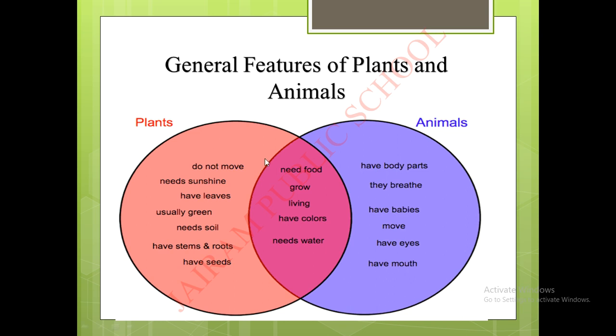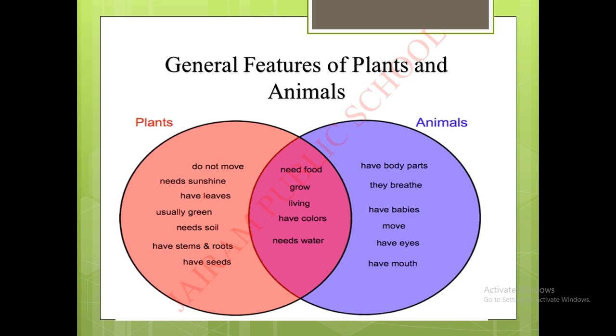Right. First, we can see about the plants. What is the first point given? Plants do not move. Why the plants can't able to move, children? Yes, as they don't have legs like animals, they can't able to walk. Yes or not? Yes. What is the next point given? Needs sunshine. Why the plant needs sunshine? Because plant gets its energy from the sunlight to grow.